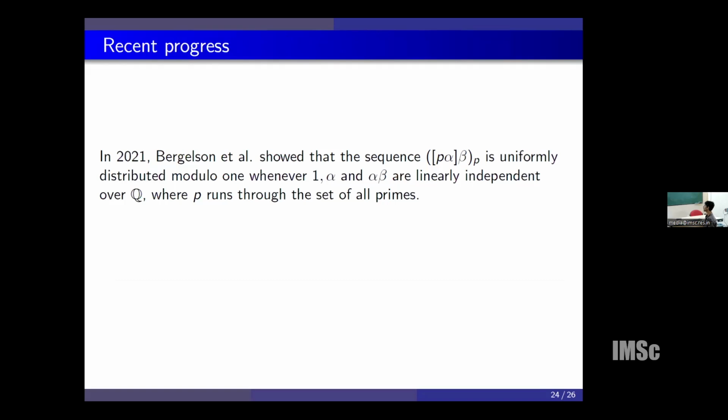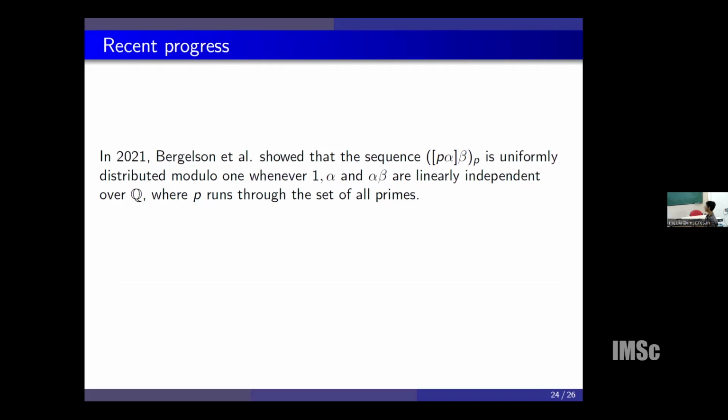Later, Bergelson et al. showed that a subsequence of that particular sequence is also uniformly distributed along primes. So instead of taking all n, if we take the set of all primes and consider the integral part of p alpha times beta, then that is also uniformly distributed modulo 1 whenever 1, alpha, alpha beta are linearly independent over Q.